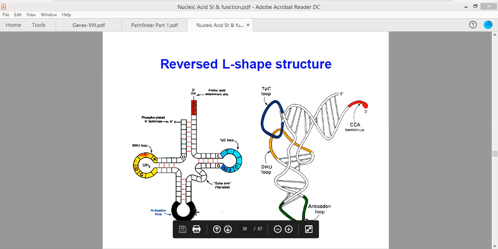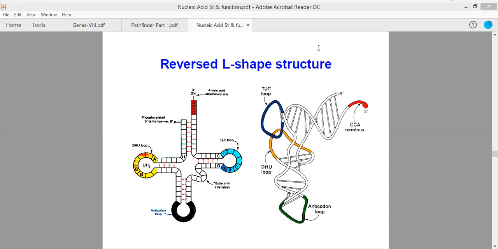Then there is an anticodon loop that contains the anticodon that will bind with specific codons, and there are amino acid attachment sites which are present.